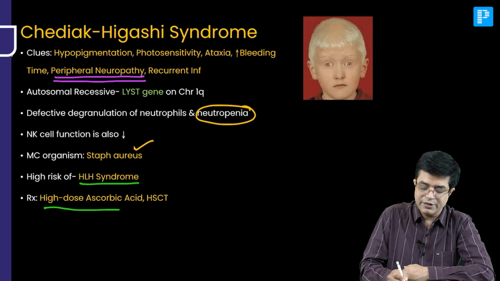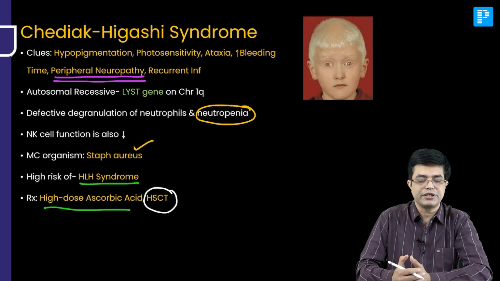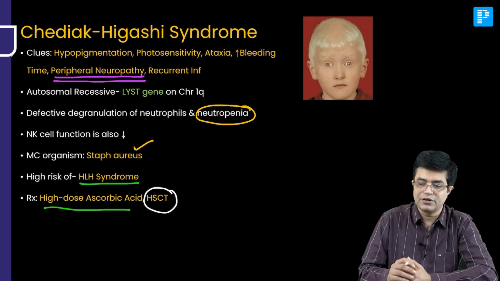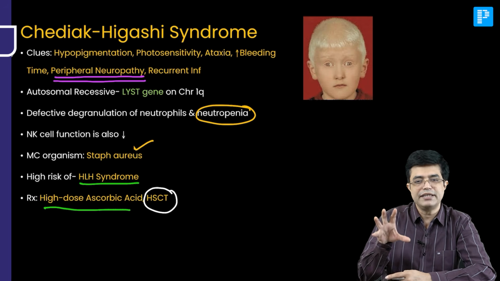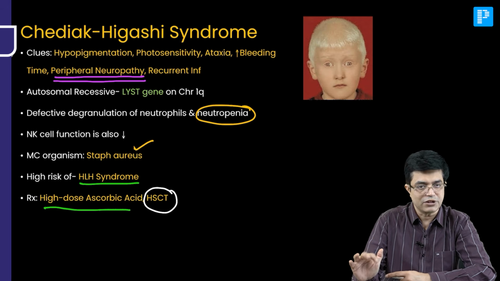Treatment is high dose ascorbic acid, and eventual therapy will be HSCT if possible. Hematopoietic stem cell transplant will be needed. But the role of prophylactic antibiotic is limited. We do use them off-label, but they have a limited role in these patients.